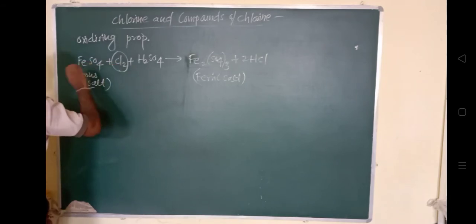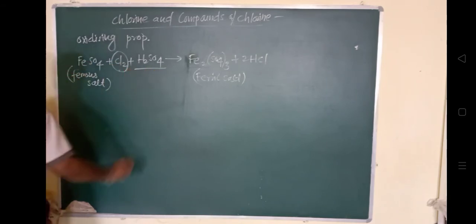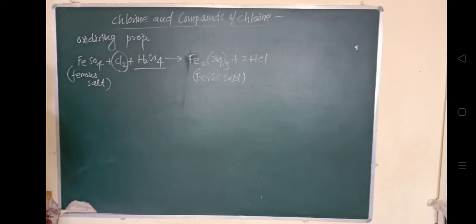Another example is sulfites getting converted into sulfates. Na2SO3 is sodium sulfite.